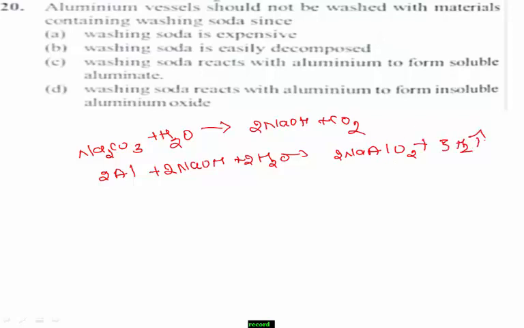This is sodium meta-aluminate. Students, washing soda reacts with aluminium to form soluble aluminate.